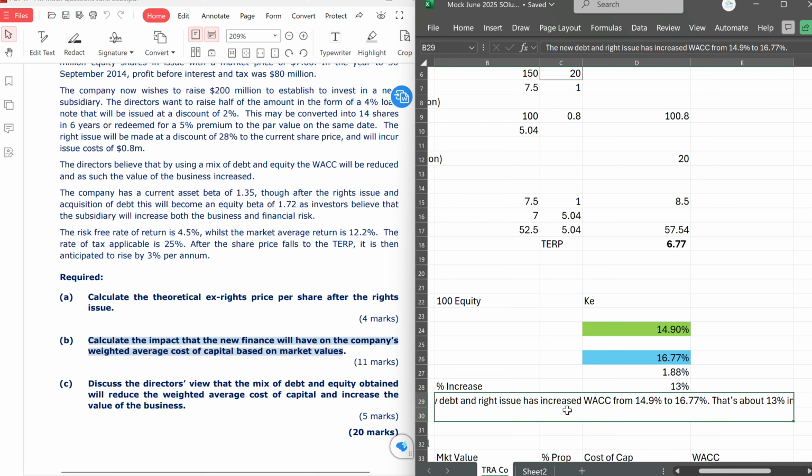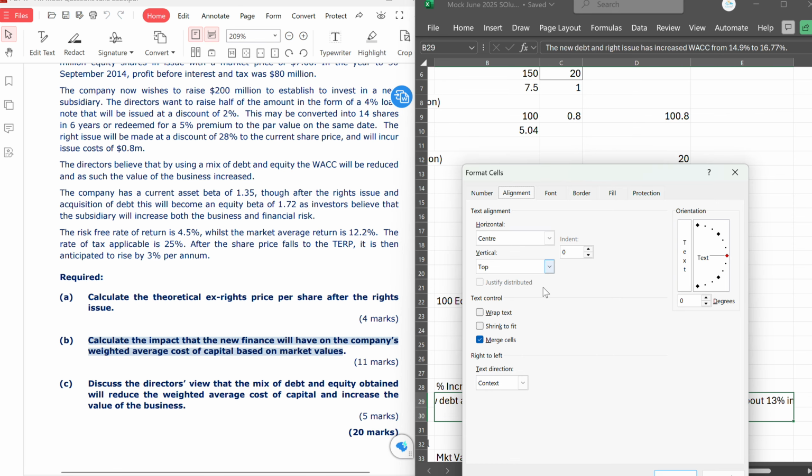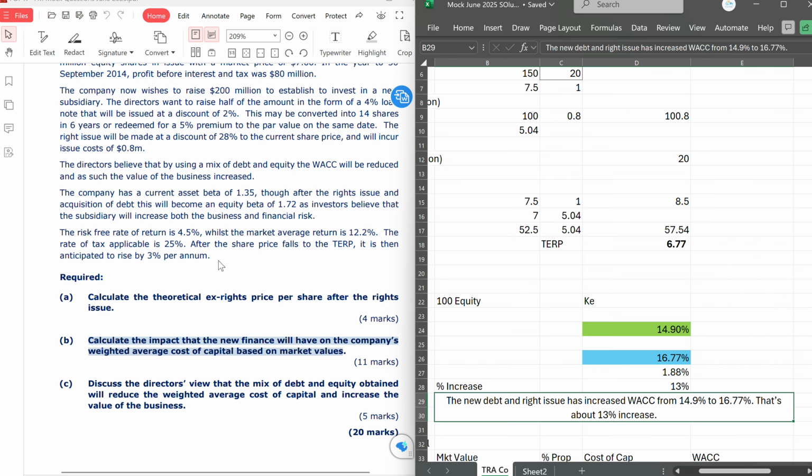If you have gone through the question, you see that the directors were actually talking about the impact or the expected impact of issuing a debt on the WACC and value of the company.